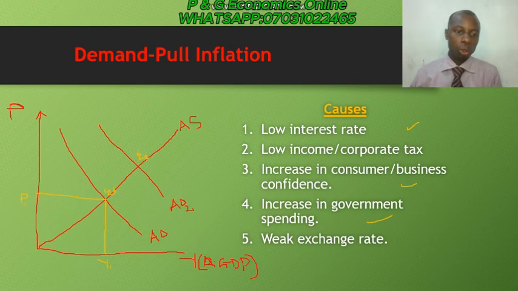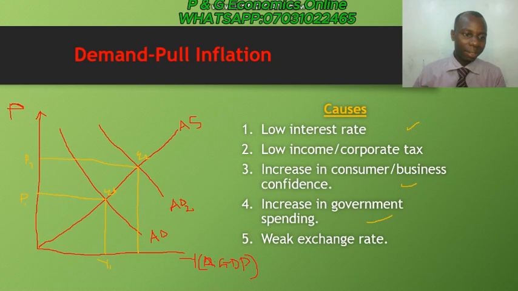If you trace this to the real GDP and then to the price as well, have you seen it now? What do we observe? The result of demand pull inflation is this: look at the new price, here is our P2.